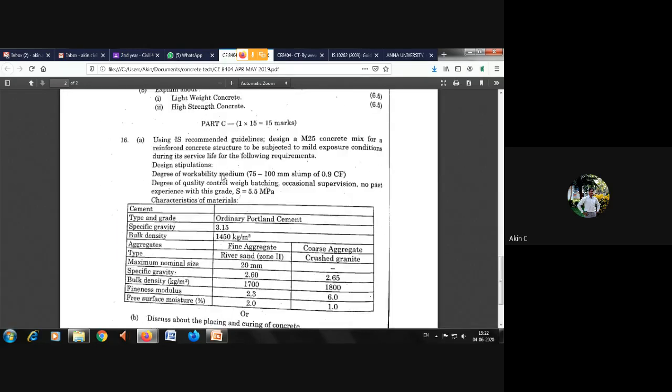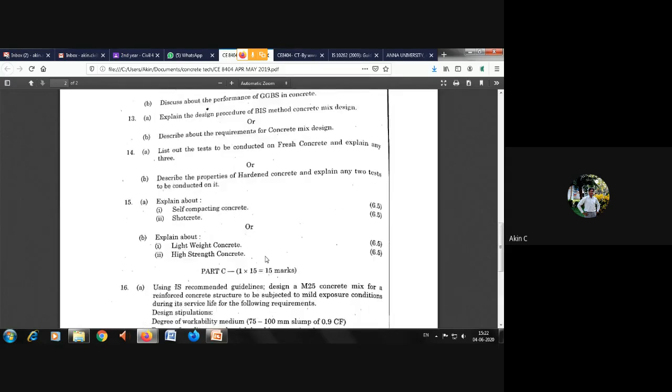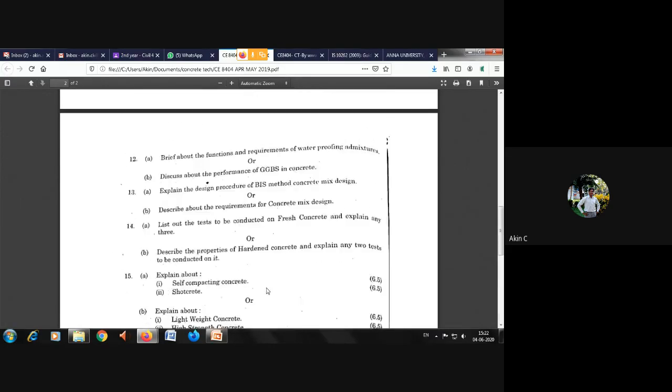And in Part C, they have asked two questions. One is the third unit problem, or else you have to answer the placing and curing of concrete. This is the general question they have asked. This comes under the fifth unit, I think. The fifth or fourth unit will come. Placing and curing of concrete.